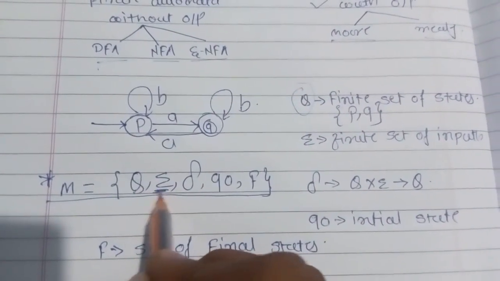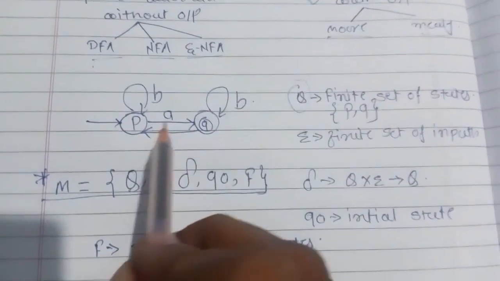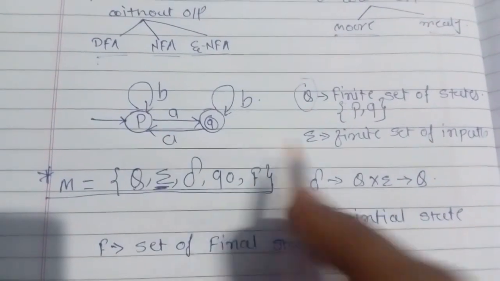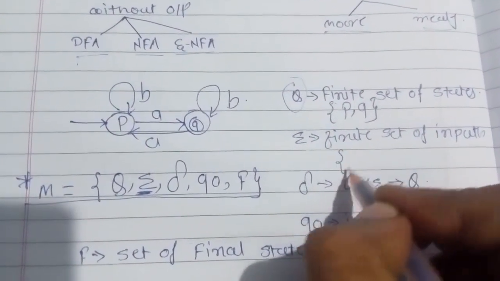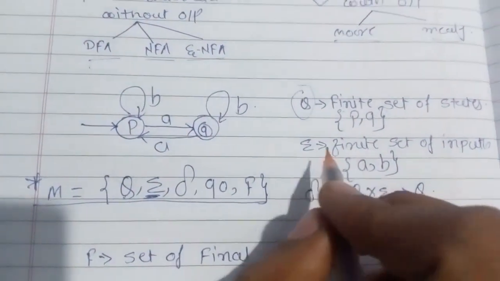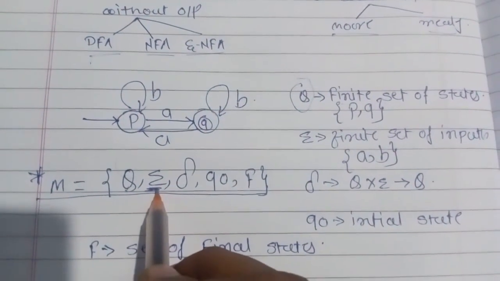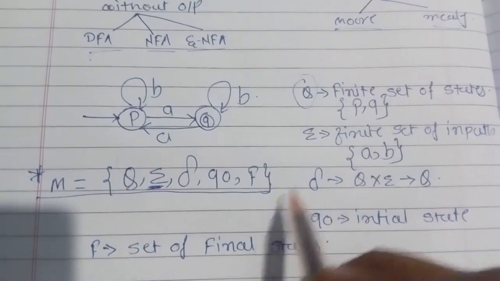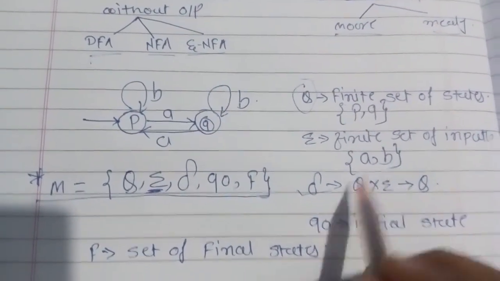Next is sigma. Sigma is nothing but the alphabet, that is, the input. Now see how many inputs are there. Here we have only two inputs, A and B. So sigma is the finite set of inputs, that is A and B. So first Q, the finite set of states. Second is sigma, the finite set of inputs. Next is delta. This we will see later on. I'll tell you what this is all about.